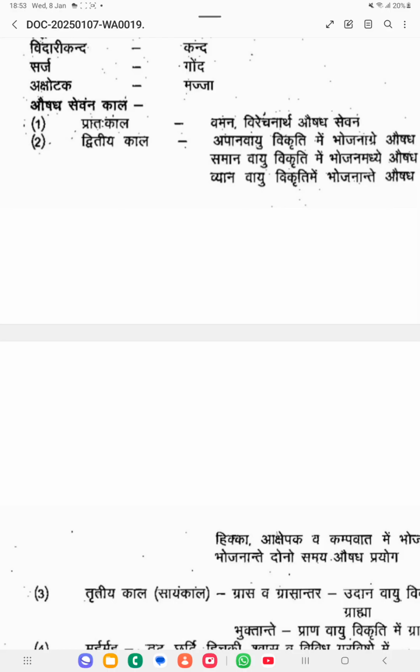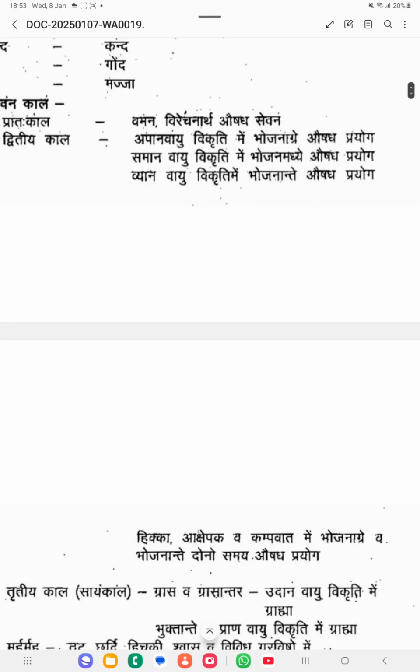The next one is the second Kala, that is Divasa Bhojana. This is again divided into 5 types. The first one is Bhojanagre, during the starting period of the Bhojana. Bhojana means food. If you take the medicine at the beginning of the meal, that is good for Apana Vayu Vikriti. That is an important point.